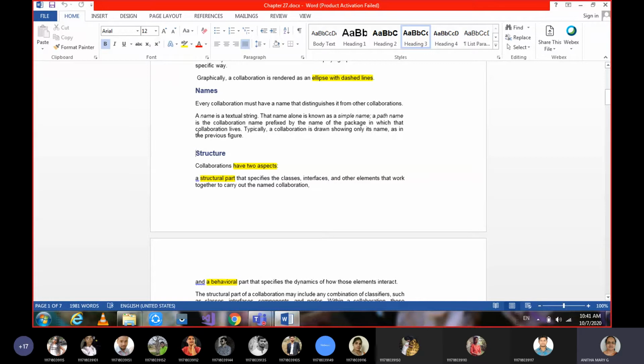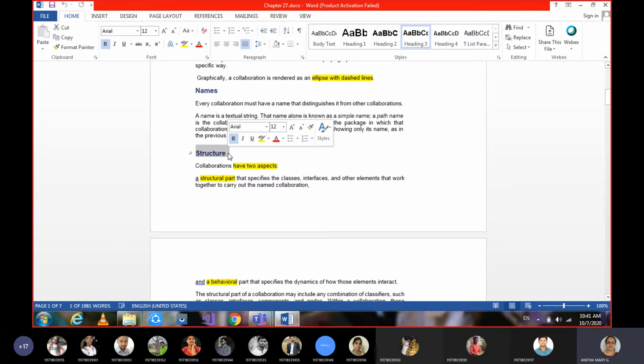Okay. So here, collaboration means it's the collaboration of any things which come under the basic building blocks. And for the collaboration, we are talking about its structure.